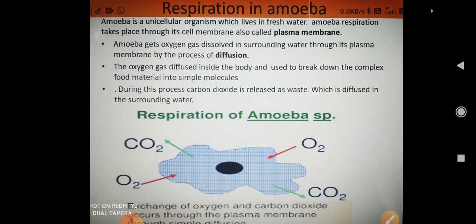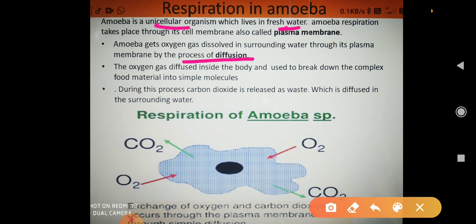As we all know, amoeba is a unicellular organism which lives in fresh water. Because it has only one cell, all the life processes are completed within the one cell. Then respiration is also done simply by the process of diffusion.